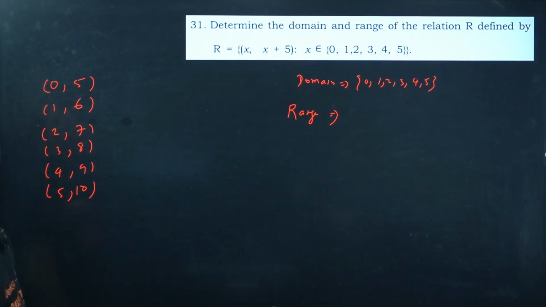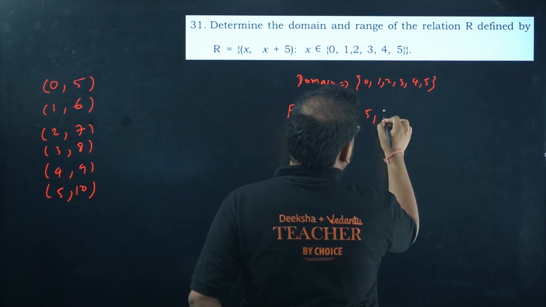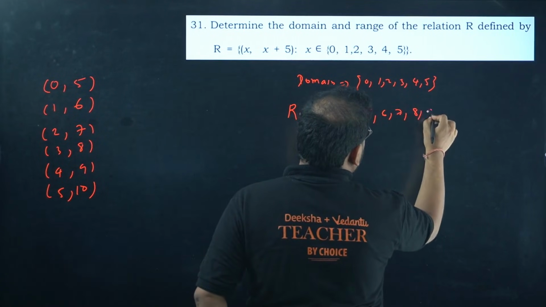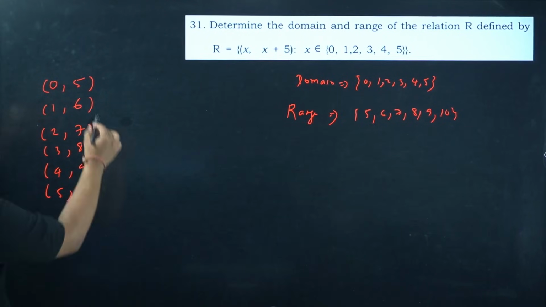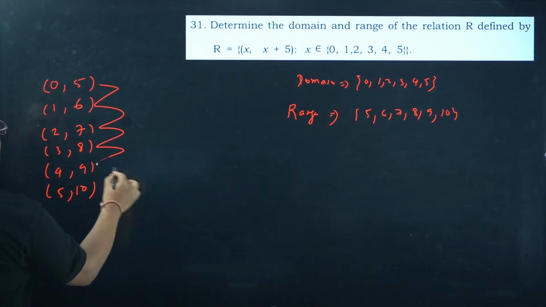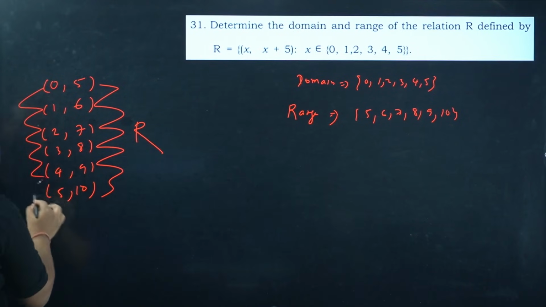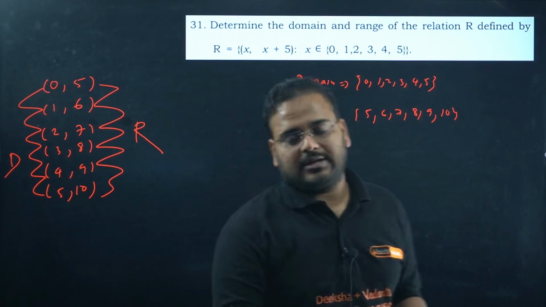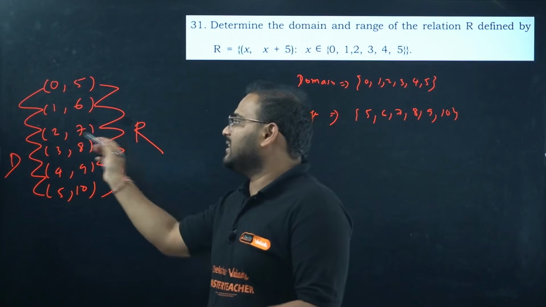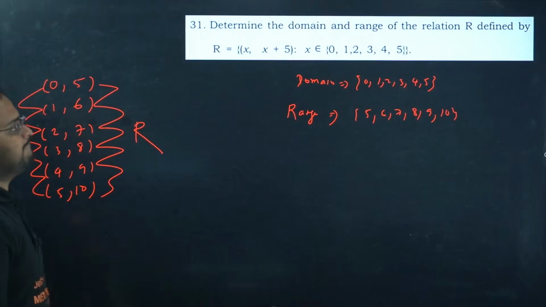So my range will be 5 to 10: 5, 6, 7, 8, 9 and 10. That's my range. This side of the values represents your range, and this side represents your domain. The first coordinate of the ordered pair is the domain, and the second is the range. Done.